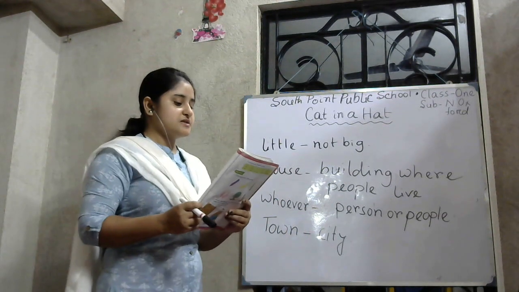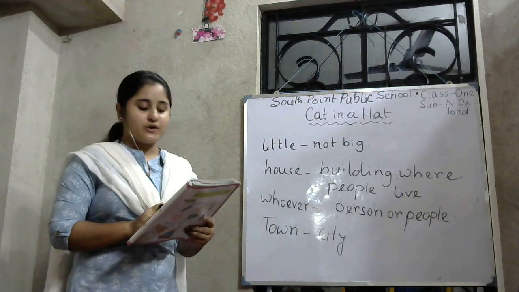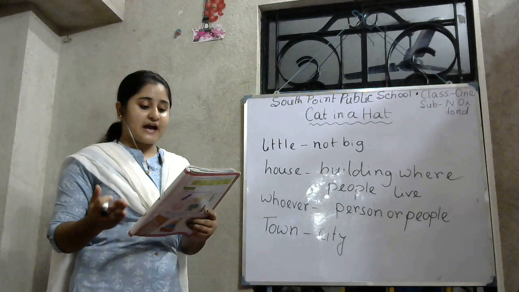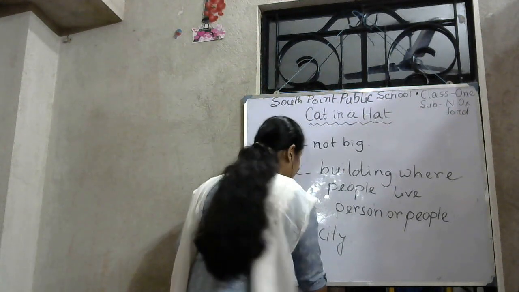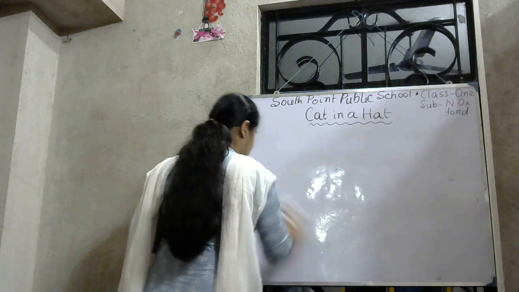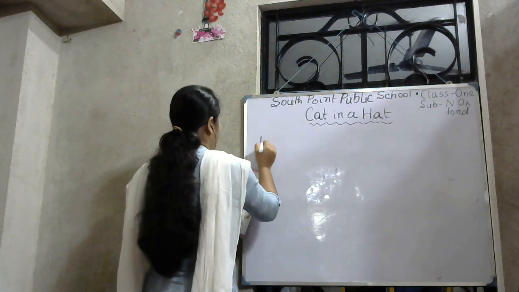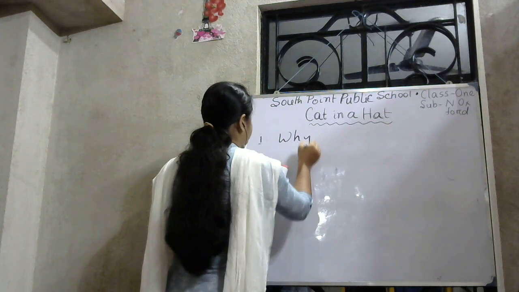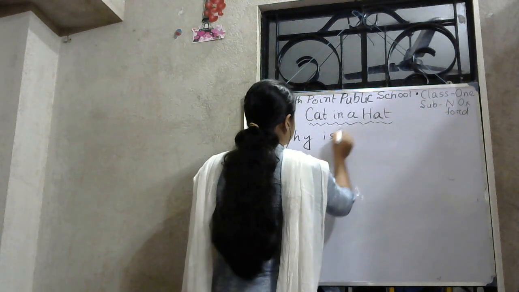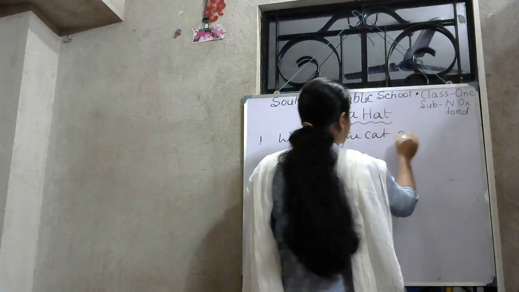The first question is, why is the cat going to the town? As you can read in the poem, there is a line. Now I am rewriting this question. The first question is, why is the cat going to the town?